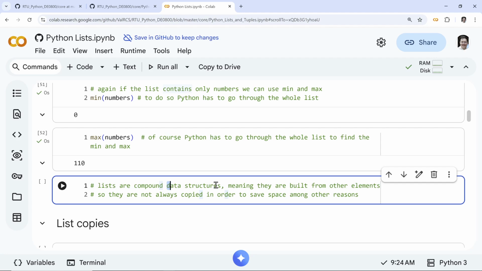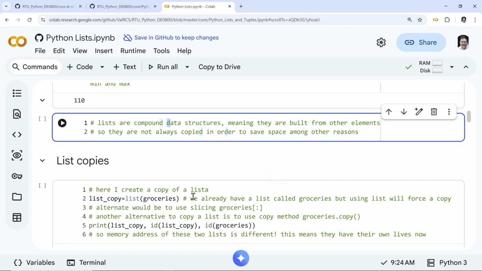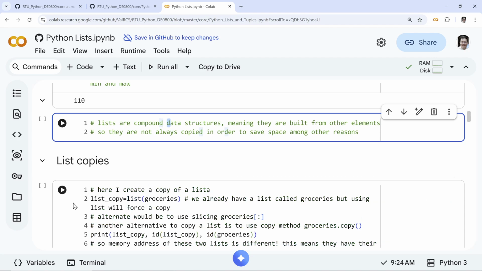So now we come to a sort of, for those who have been following or are new to this, maybe take a little break or just rewind this, and we come to the next important concept, copying and how memory is used in Python, and actually that applies to other languages. But since lists are compound structures, they're built from other elements. So by default, a list does not copy automatically.